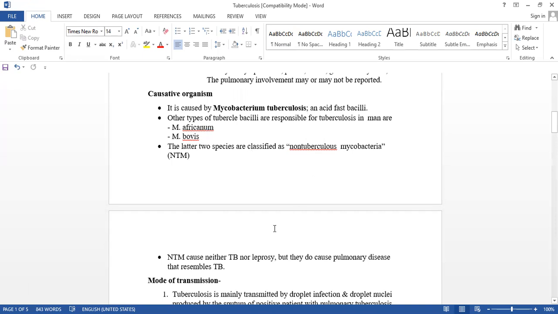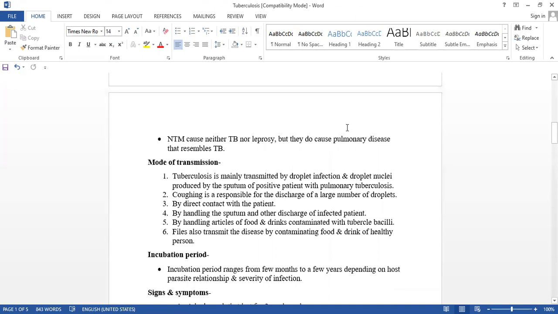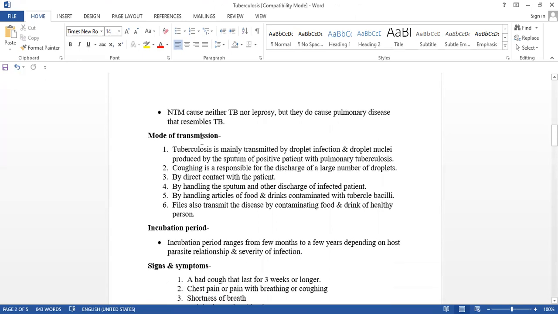They neither cause TB nor leprosy, but the disease they produce is similar to tuberculosis. So these also come under this. Understood? Now see here, mode of transmission.